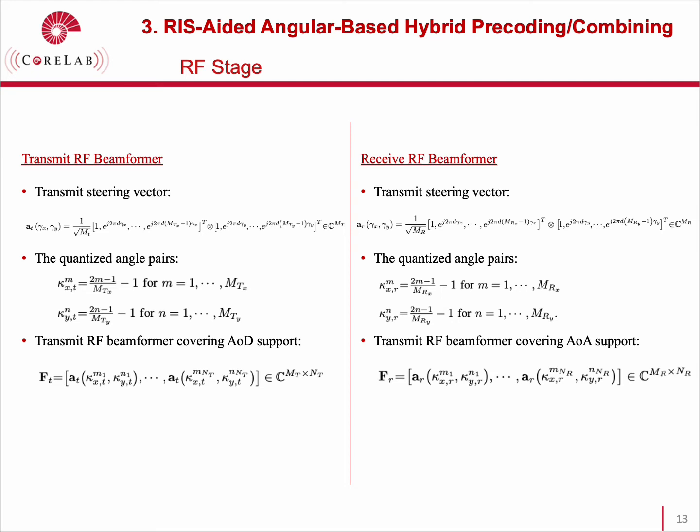After that, the columns of the RF precoder matrix are created using the transmit steering vector AT. The quantized angle pairs are defined as here to obtain empty orthogonal transmit steering vectors as the minimum number of angle pairs spanning the entire elevation and azimuth space. Then finally, the transmit RF beamformer FD covering the corresponding angle of departure support is developed here. Similarly, by following the same strategy, we can obtain the receive RF beamformer FR covering the corresponding angle of arrival support.